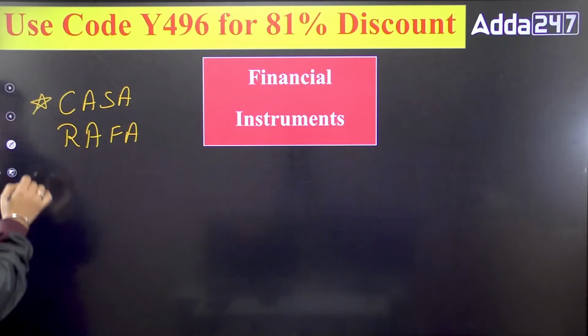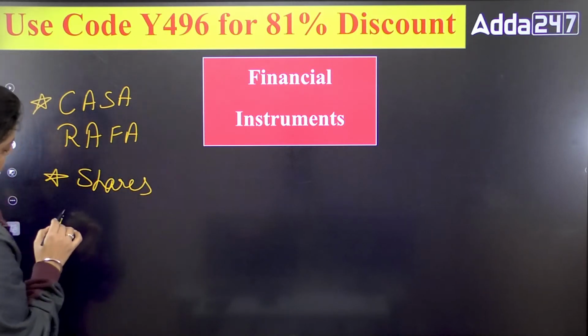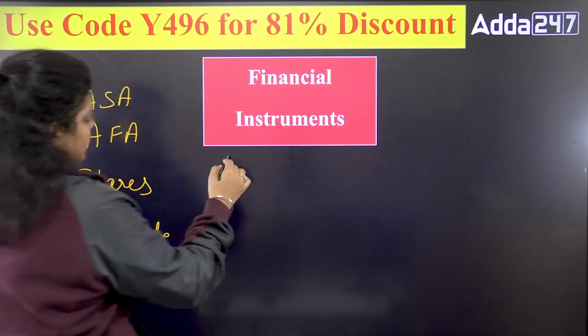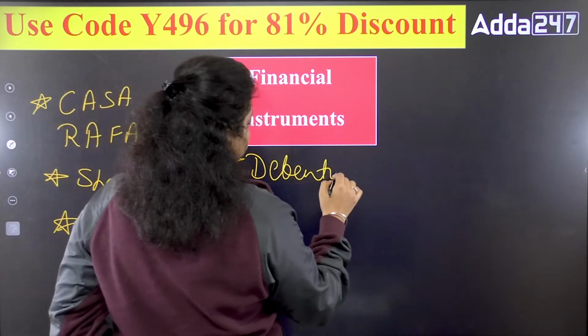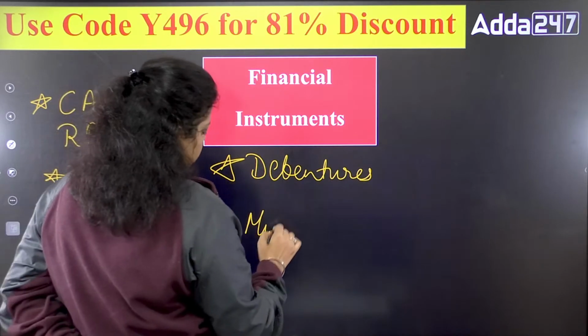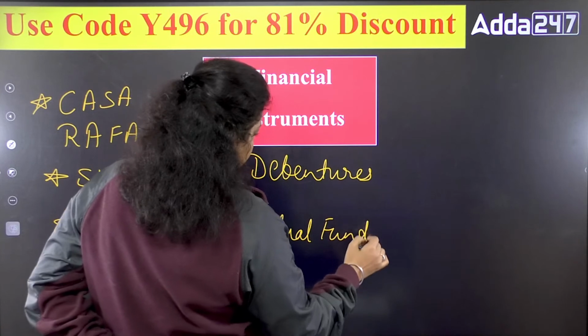Okay. Apart from CASA, we have shares, we have bonds, we have debentures, your mutual funds.